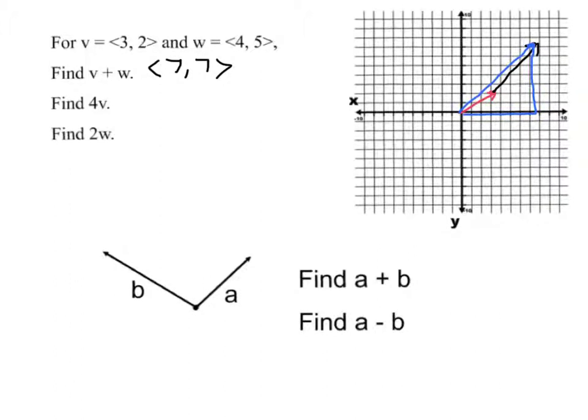Now, I drew this as a triangle to kind of demonstrate it, but it's important to know that there's a lot you'll do in multivariable talking about parallelograms and how the addition of two vectors will always form a diagonal of a parallelogram.